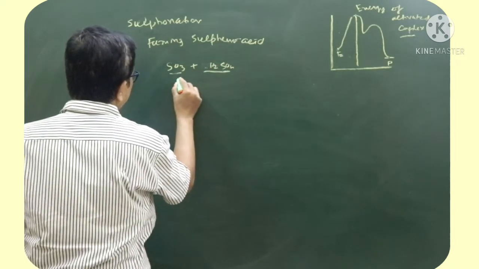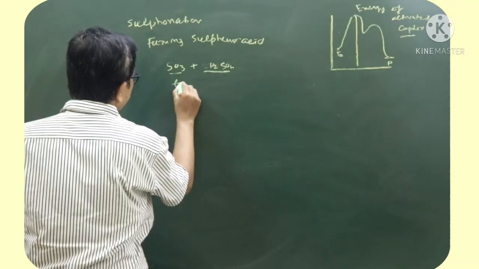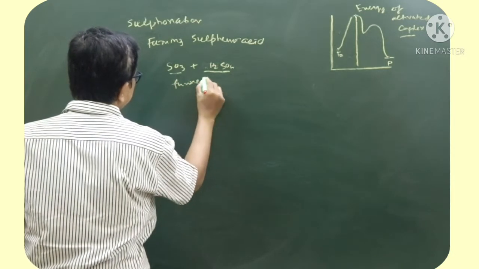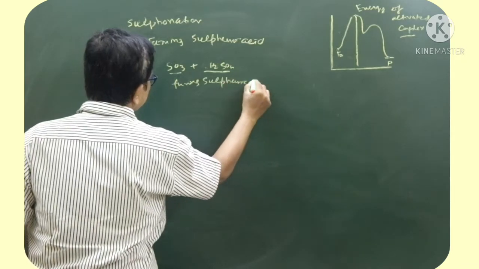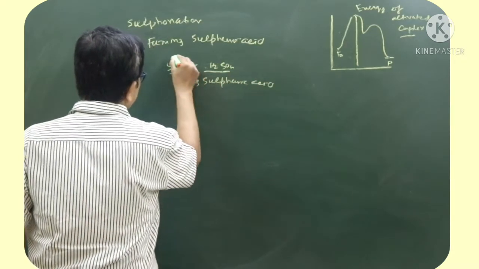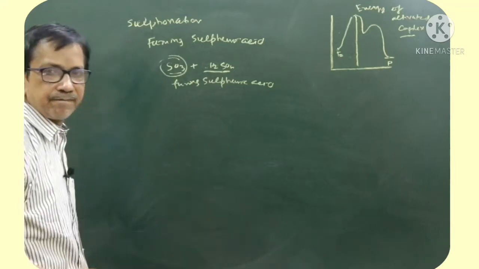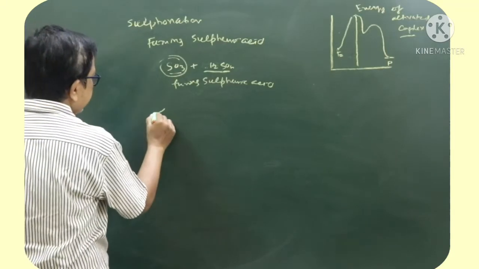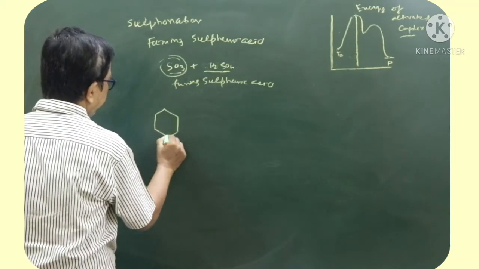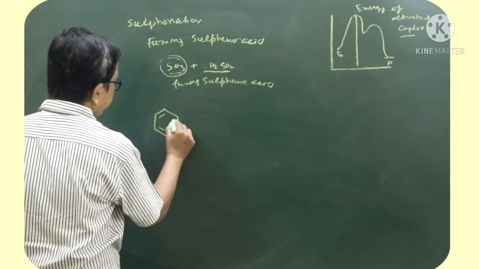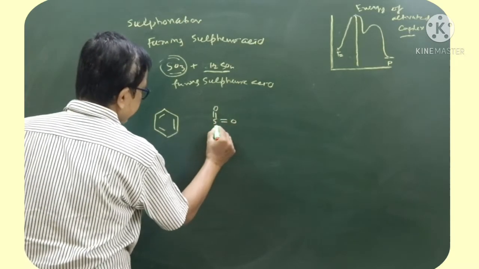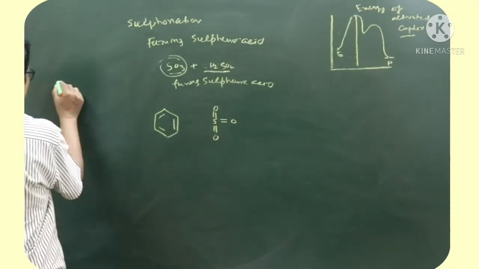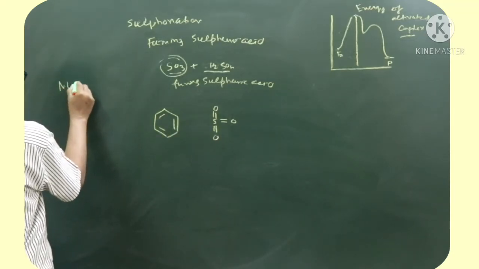SO3 in H2SO4 is called fuming sulfuric acid. In this case, SO3 acts as an electrophile. What happens in this case? This is SO3. SO3 breaks up this way. This is the mechanism, how the substitution takes place.